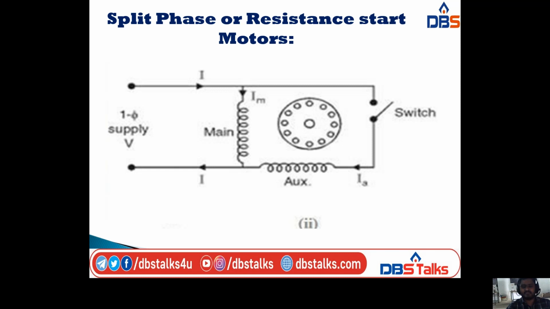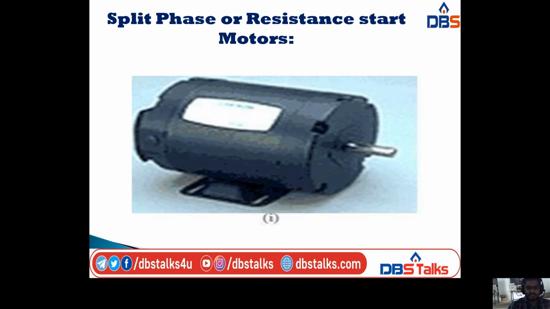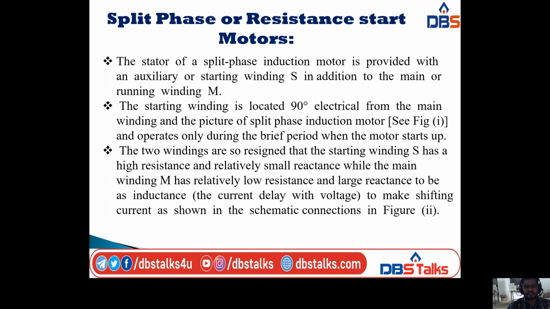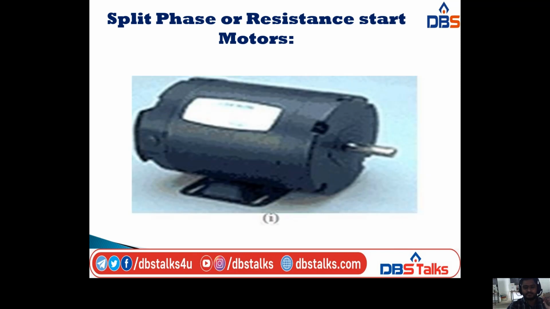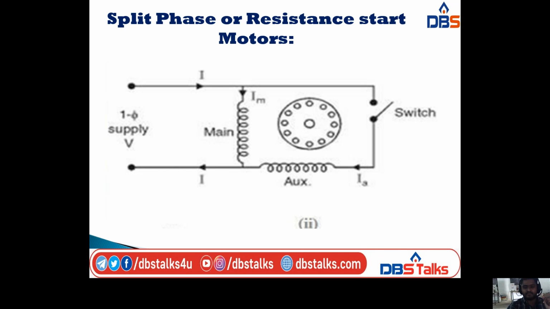Okay, I will explain this one. In this one, the stator of the split phase induction motor is provided with an auxiliary or starting winding S in addition to the main or running winding M, and the starting winding is located 90 electrical degrees from the main winding.